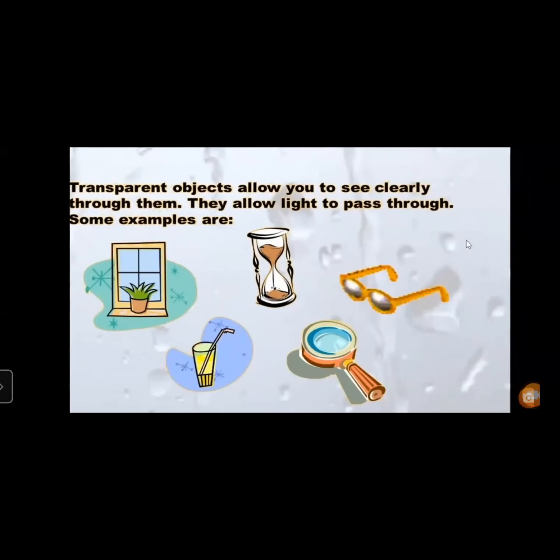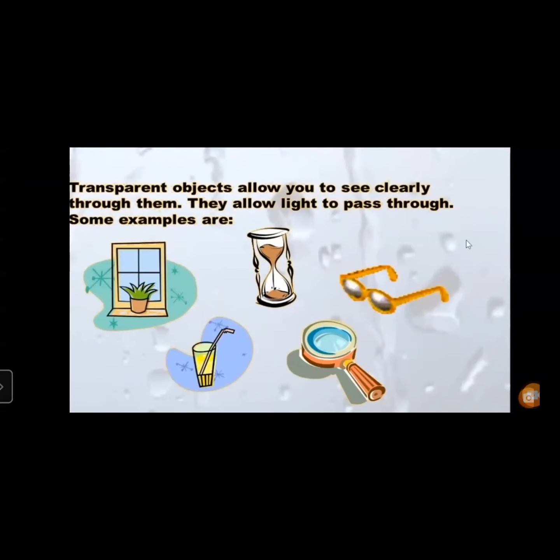You can see it, right? We can see the outside world with the specs. When you are using your specs, you can see the outside world. Seeing through glass, you can see, right? A magnifying glass is shown. If you look through it, you can see the other side through the window.